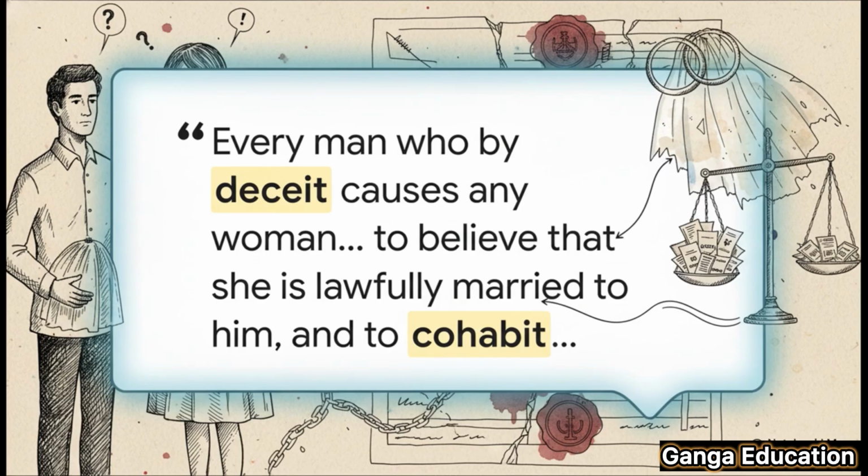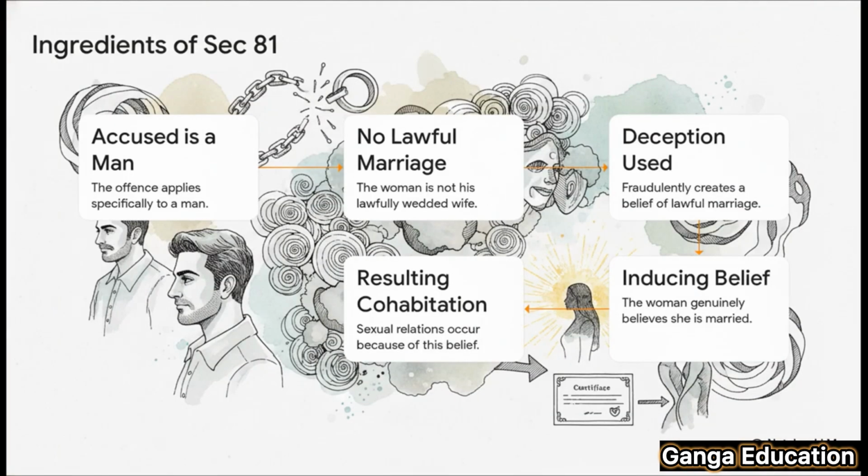It's that simple. Okay, now for an exam perspective, this is super important. For the prosecution to make a case stick, they have to prove 5 essential ingredients. Let's walk through them. First off, the accused has to be a man. Second, the woman must not be lawfully married to him. Third, and this is the heart of the offense, deceit must have been used.